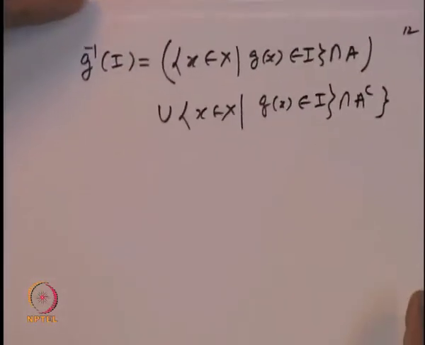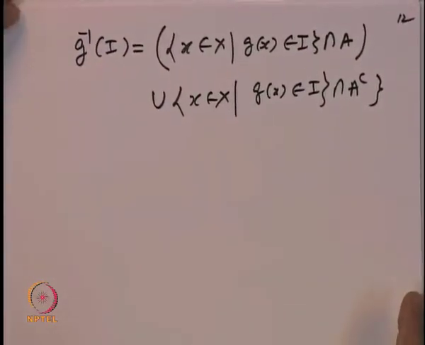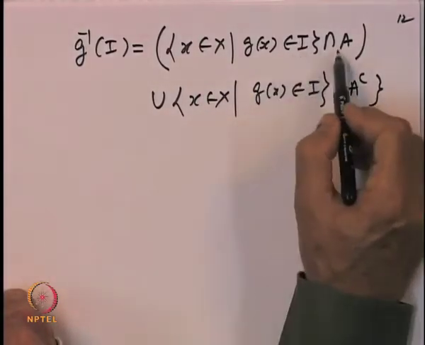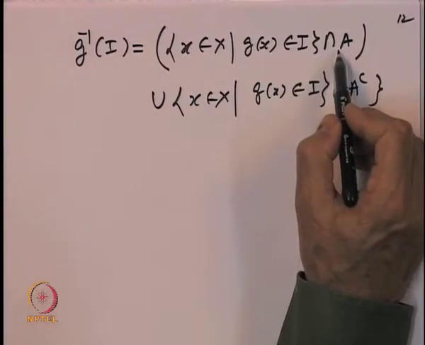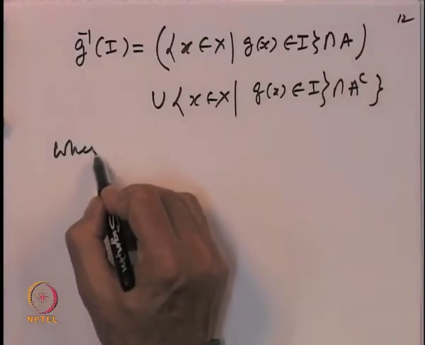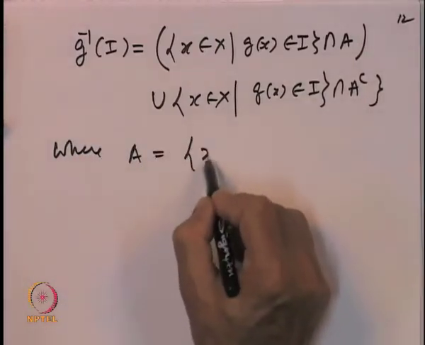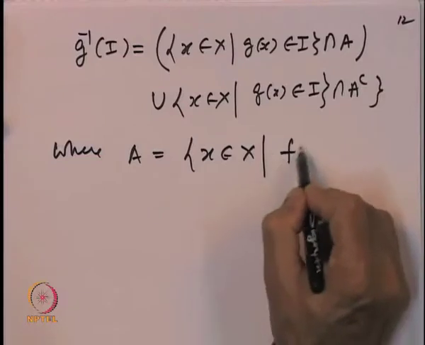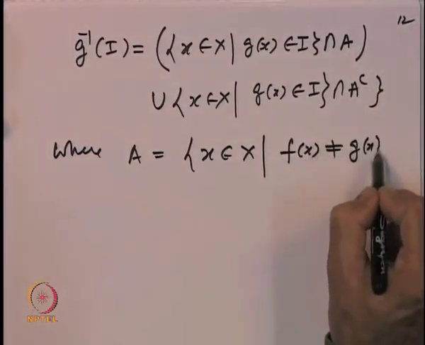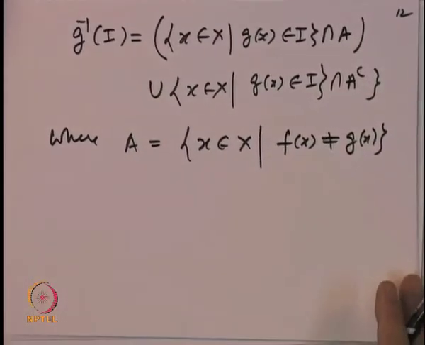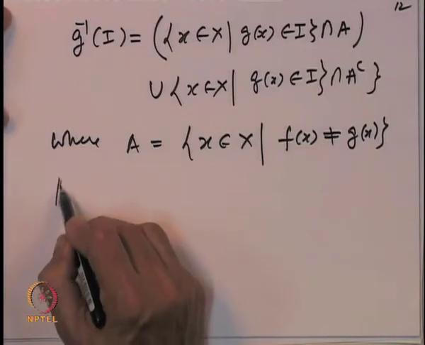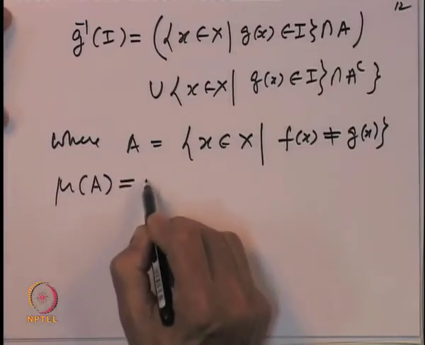Now, let us look at the first set, G of x belonging to I intersection A. What was the set A? A is the set of x belonging to X where f of x is not equal to G of x. We are given that mu of A equal to 0.